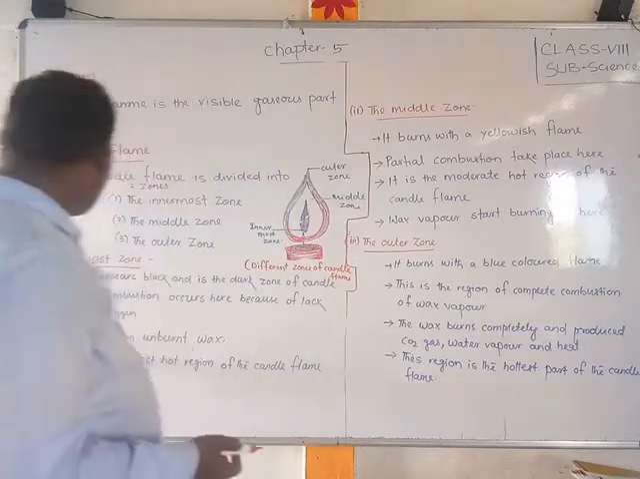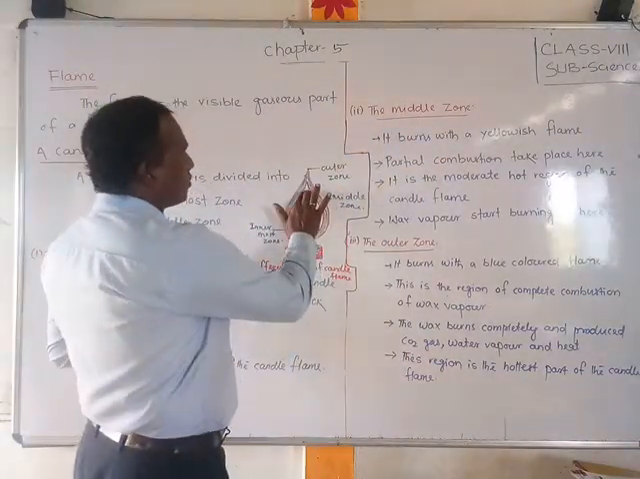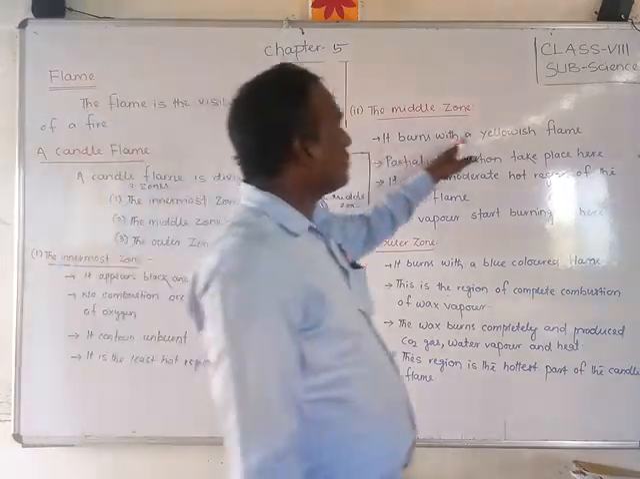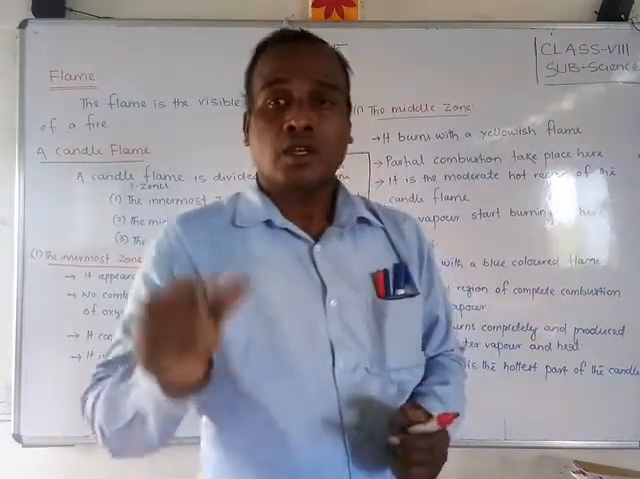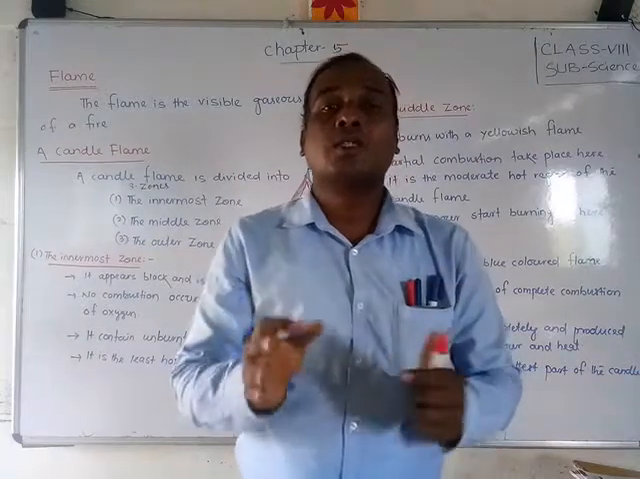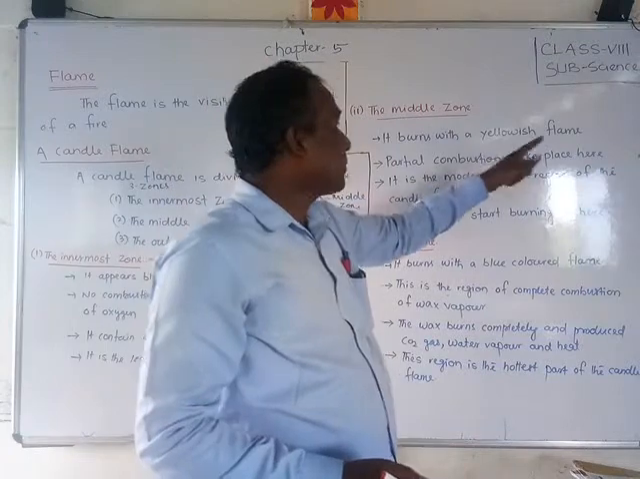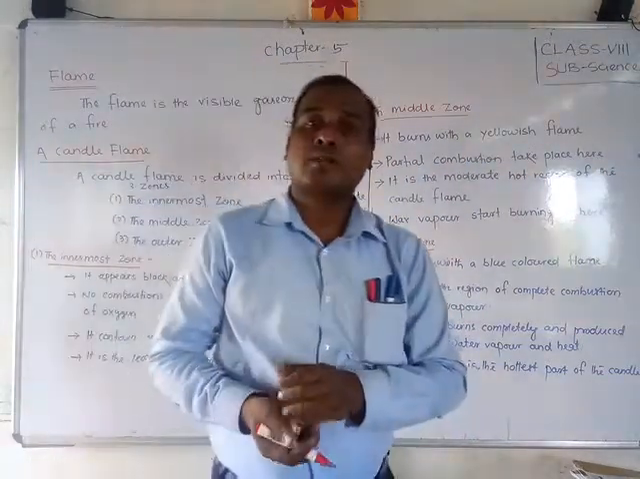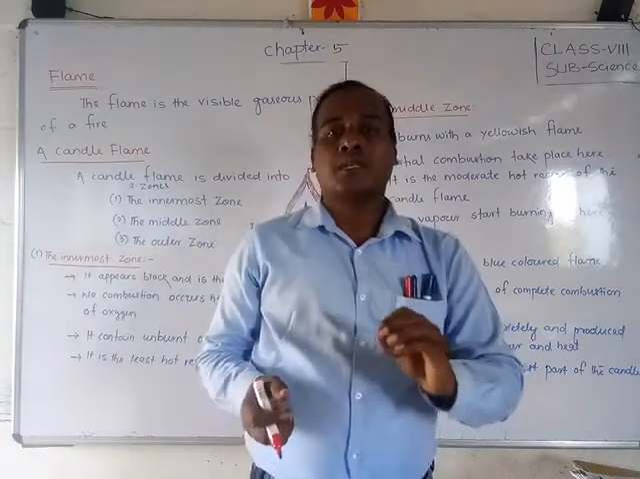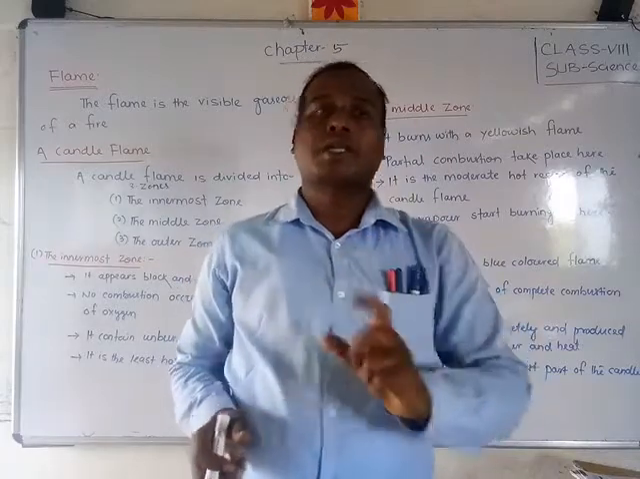Okay, second, students, what is the middle zone? Where is the middle zone? This yellow color zone I have drawn here is called the middle zone. It burns with a yellowish flame. If you observe the middle side, you will see a yellowish color. Partial combustion takes place here, that means some of it will burn and some of it won't burn. So it is burning partially.